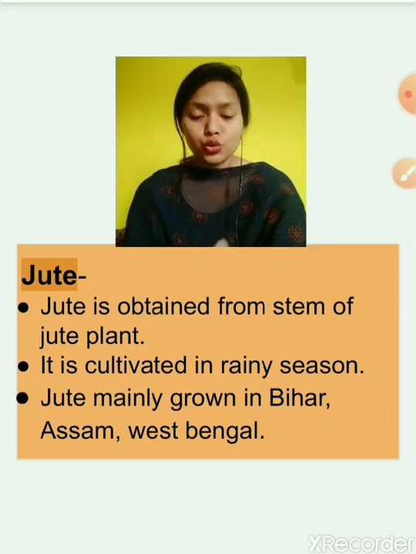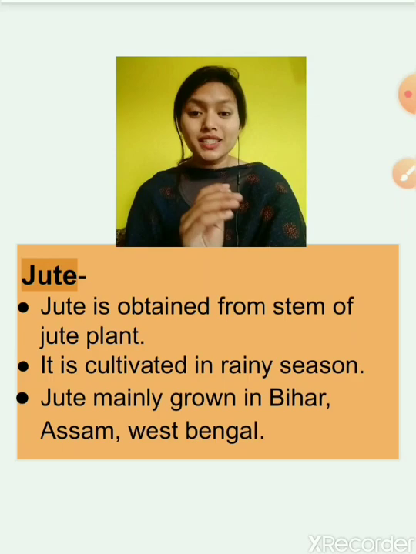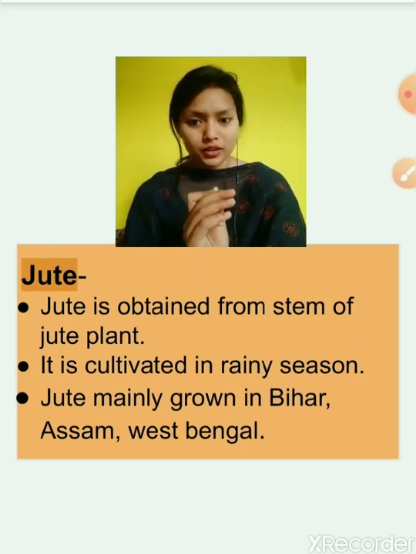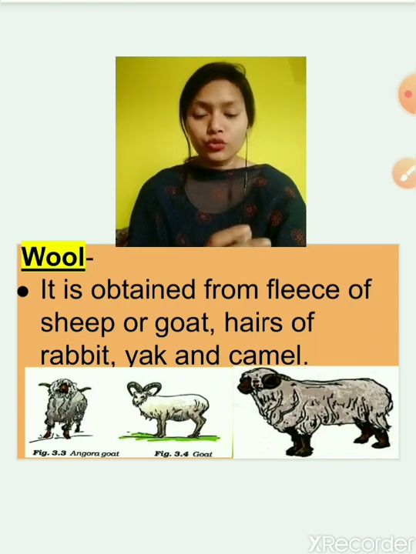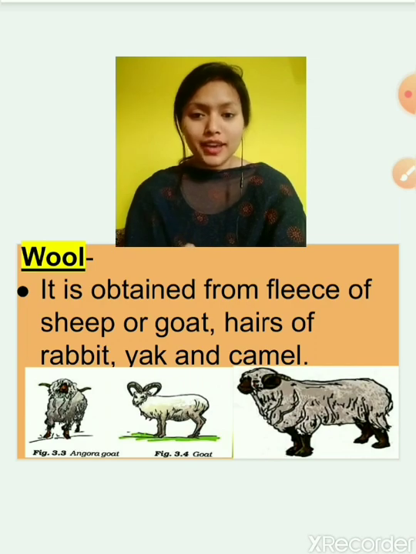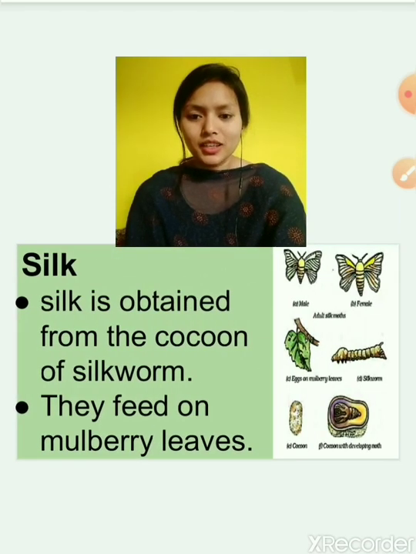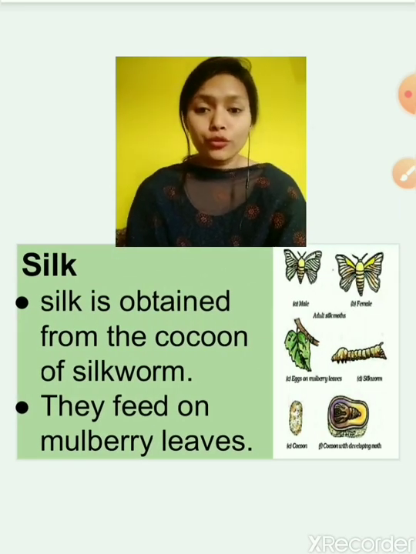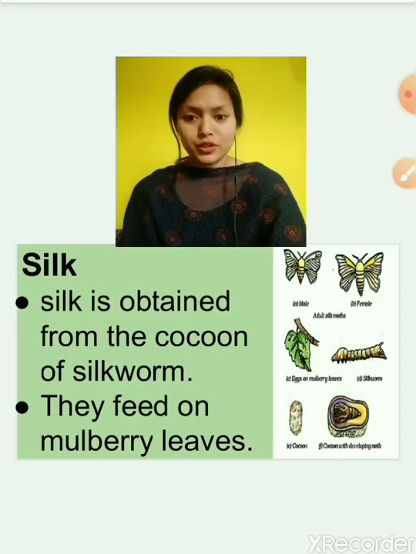Now jute is obtained from the stem of the jute plant. And wool, we get from the fleece of sheep or goat or rabbit or yak and camel. These are very warm. We generally use them in the winter season. Now silk is obtained from the cocoon of the silkworm, and they feed on mulberry leaves. Okay.